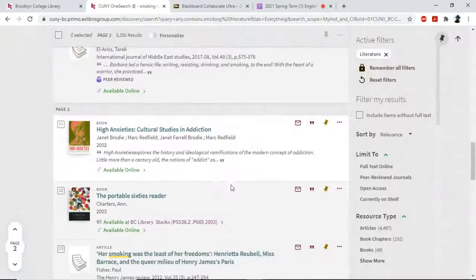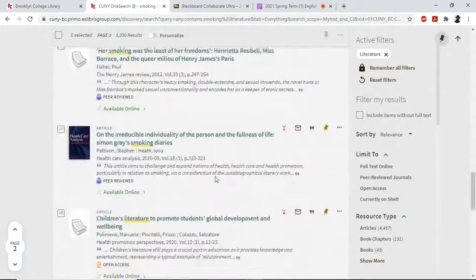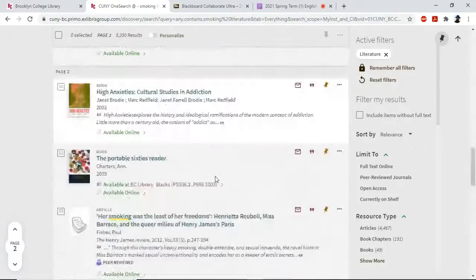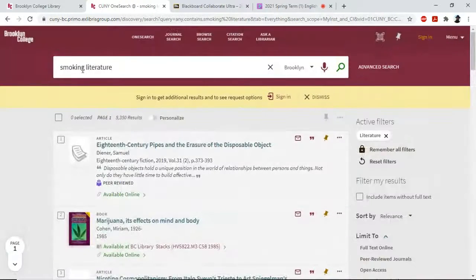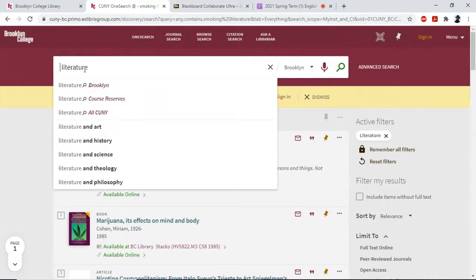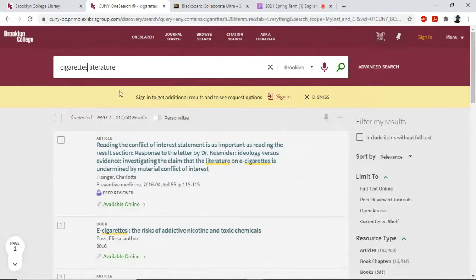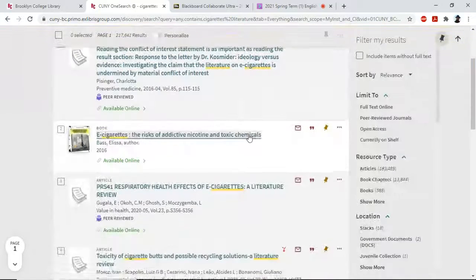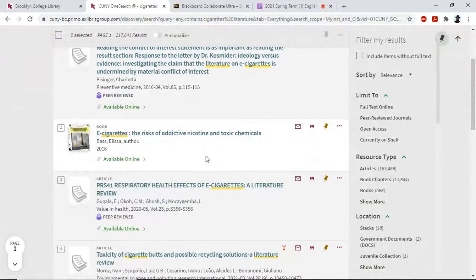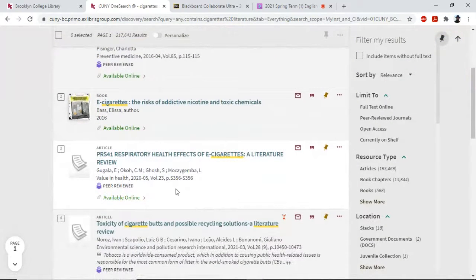All right, so you can keep following that same line of inquiry, smoking, that theme, you can keep going down. You can also try at this point a different keyword, maybe instead of smoking, you could try cigarettes literature, see what happens. Again, you have all these medical journals.